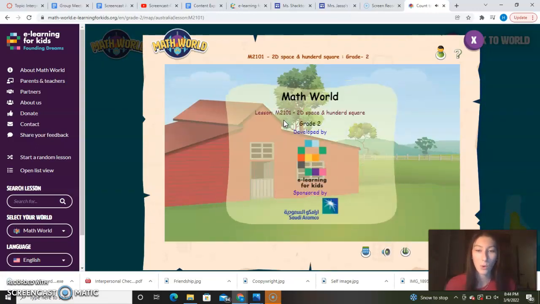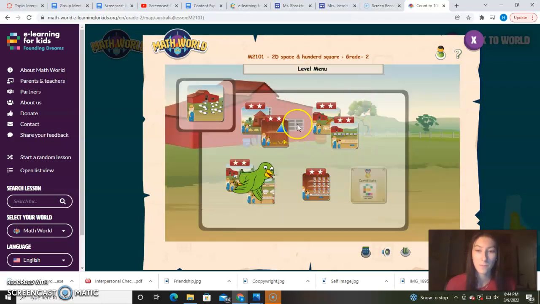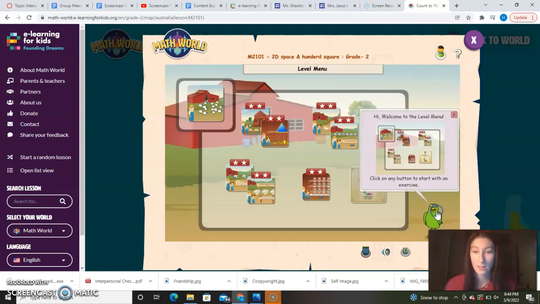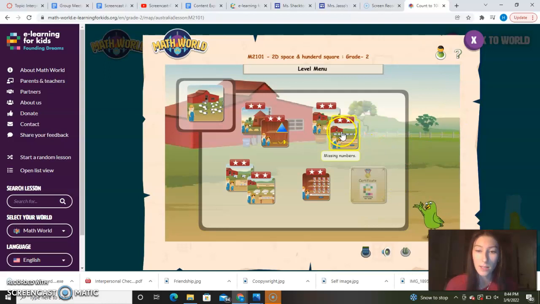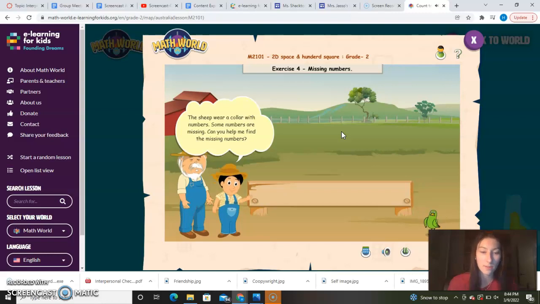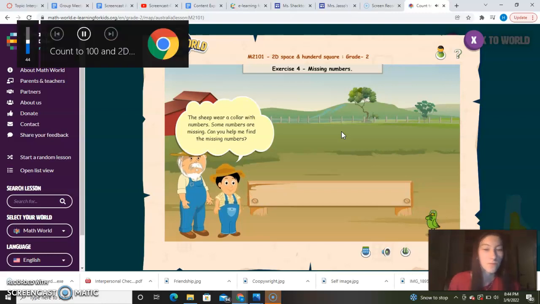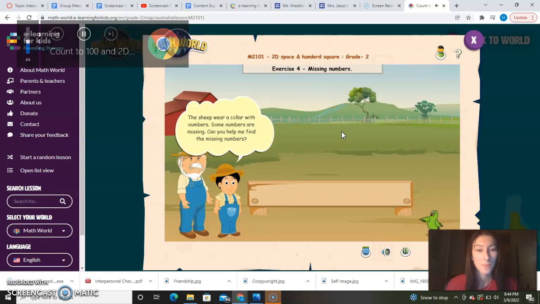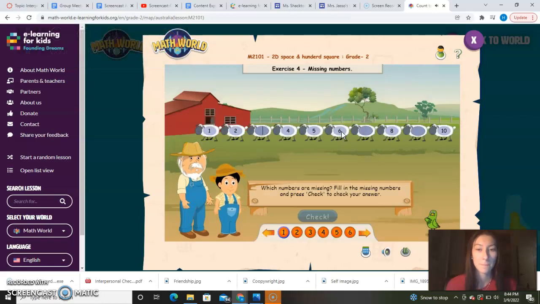Wait for it to load. You can pick the little bird instead of a turtle this time. If you need help, click on the bird and he'll help you. Let's click on him. He says click on any button to start with an exercise. So let's click on missing numbers. This is an exercise that will be very fun. Some numbers are missing. Can you help me find the missing numbers?